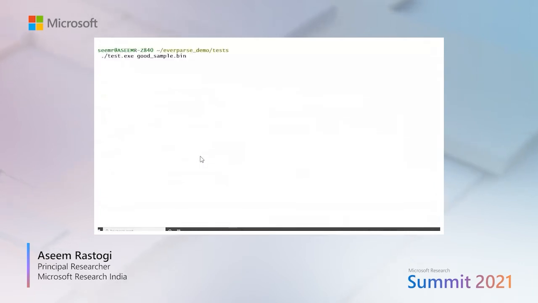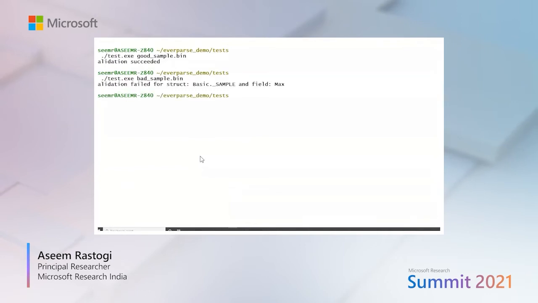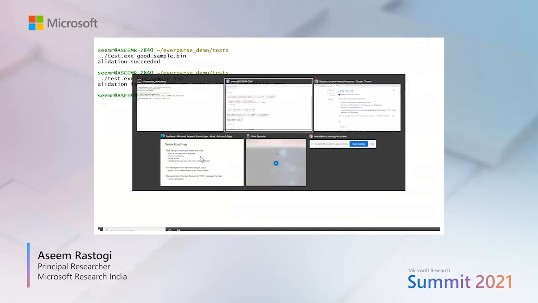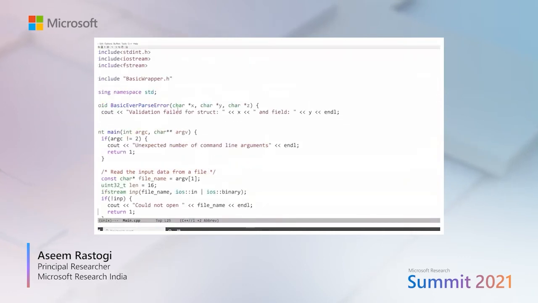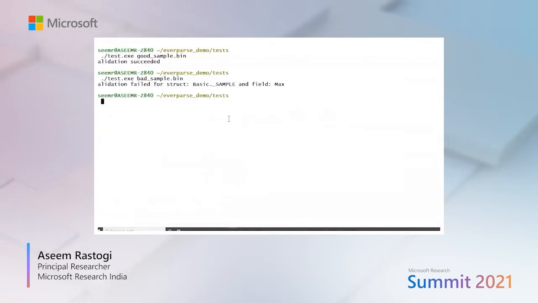If we run our main driver program on the good sample input, we see that the validation succeeds. That is, EverParse has validated the file and it contains a valid binary format for the sample message. However, if we run it on the bad sample input, then the validation fails as expected. EverParse also allows us to register an error handler, where we can customize what error behavior we want in the client program. Here, I'm only outputting the struct and the field where the validation fails, and that's what we get.